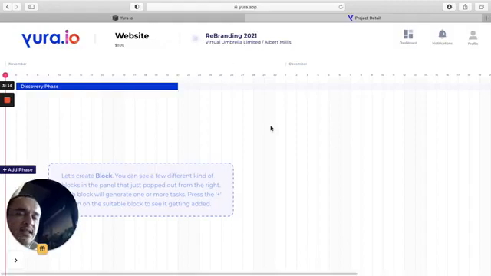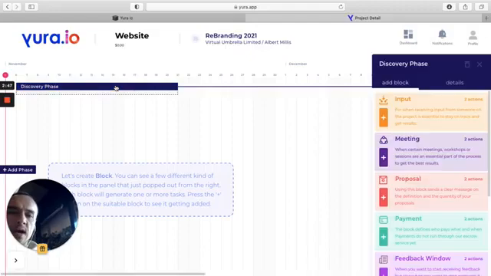So here we are at the centerpiece of our software, C-Flow. It's basically a timeline or a workflow. C stands for collaboration, so that's why we like to call it a C-Flow. And here you can design your ideal project, how you would like to collaborate with the client in order to get the best result. So it takes two to tango. The client must do some of the heavy lifting as well, where us as an agency, we will do most of the legwork, but we cannot start without a payment, for example.